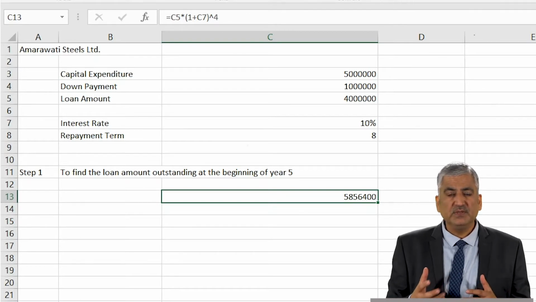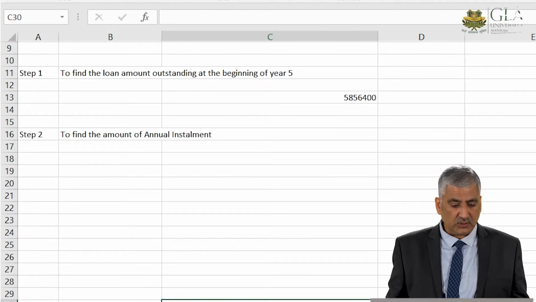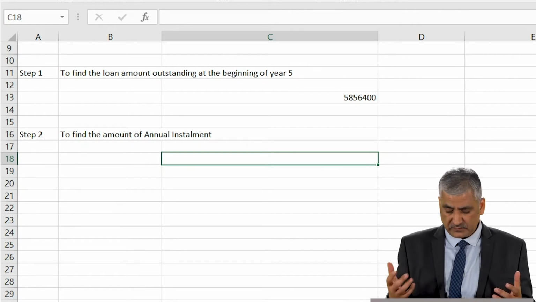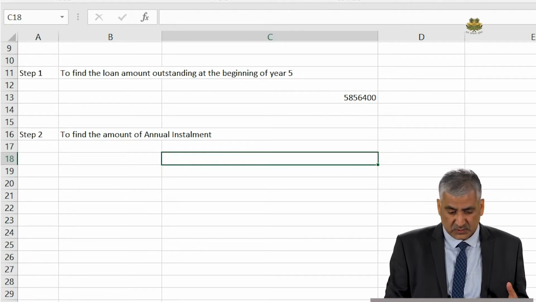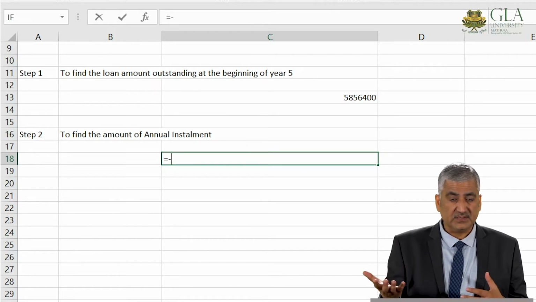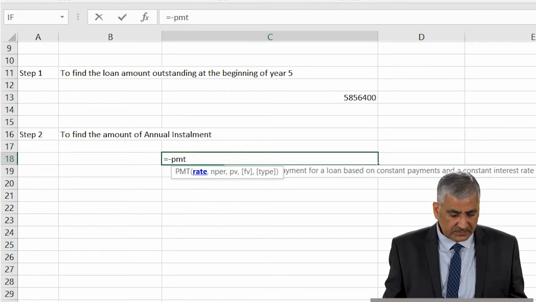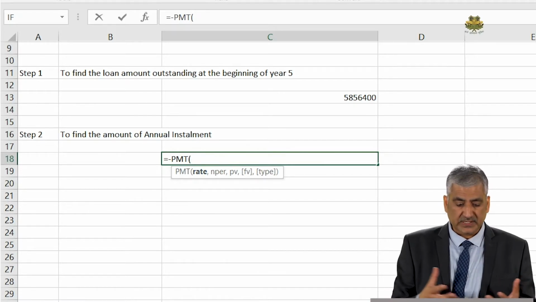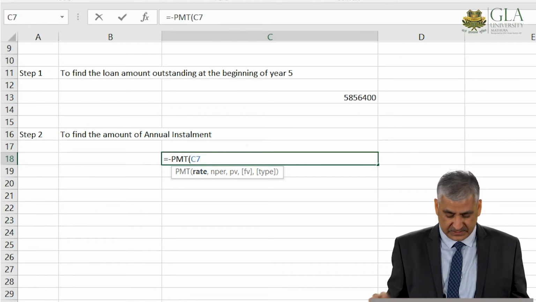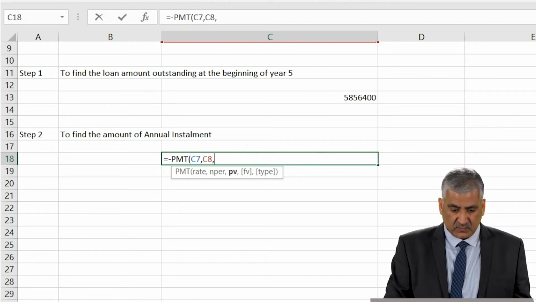So step number 2 will be: what is the amount of the annual loan installment? In order to find it, I will advise you to use the PMT function for the sake of bringing more clarity. We can start with the PMT function, equals, let's use minus because that's an outflow, and PMT. When you press enter on PMT, automatically you will get all the legends which will be required. For the rate, straightaway we can go to the 10%, comma, number of payments, we know that it is 8.